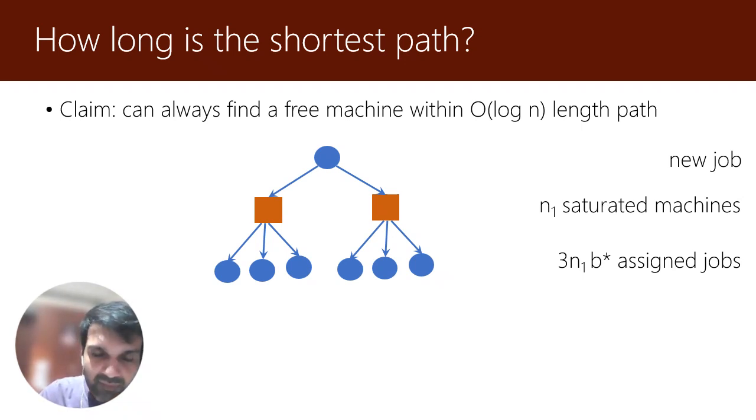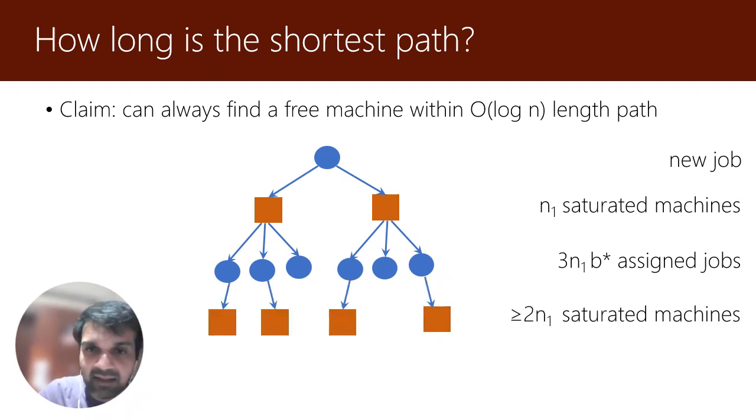across them. But now, where are these jobs getting assigned to in the optimal assignment? We know that there is an optimal assignment of load at most b star. And by Hall's theorem, there have to be sufficiently many machines which are adjacent to these jobs. N1 of them can be in the top layer, so at least 2 N1 of them have to be in the level below these jobs, if you draw this.